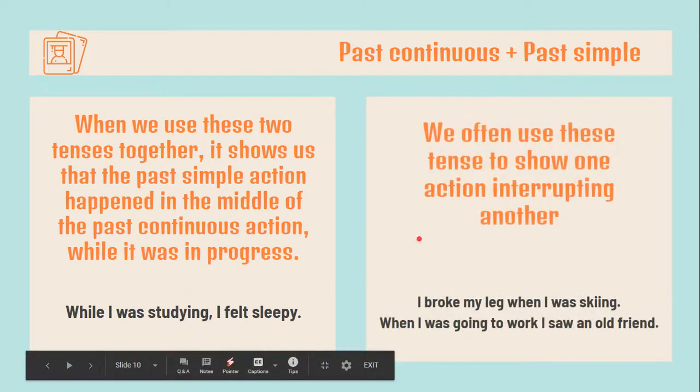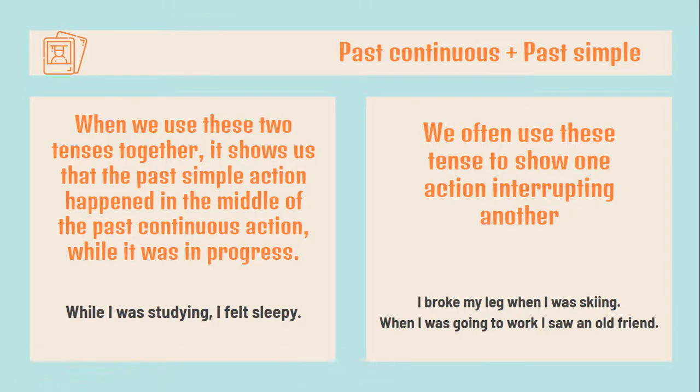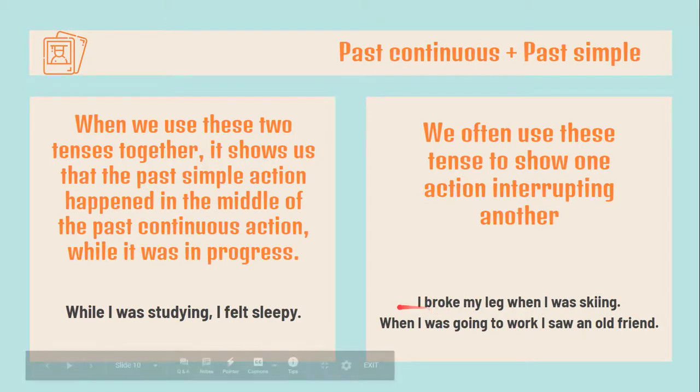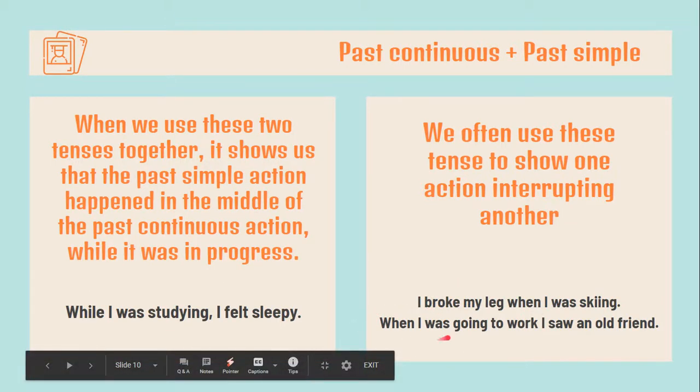Okay? We often use these tenses to show one action interrupting another. Okay? El pasado simple lo usamos para mostrar que interrumpe la acción del otro. For example, I broke my leg when I was skiing. Okay? You were skiing and breaking your leg interrupted the action. Or when I was going to work, I saw an old friend. Okay, so you were walking down the sidewalk and you saw a friend. This action interrupted the other.